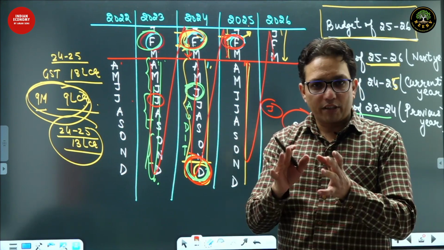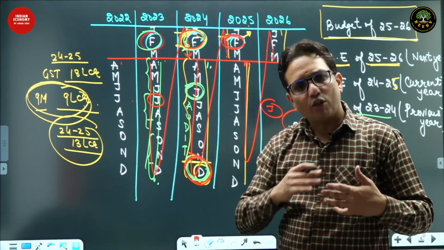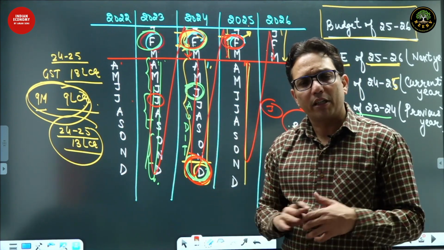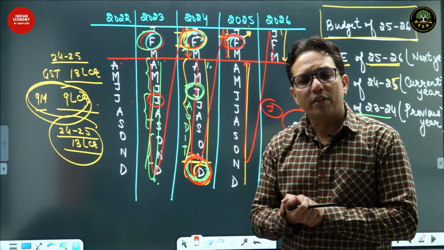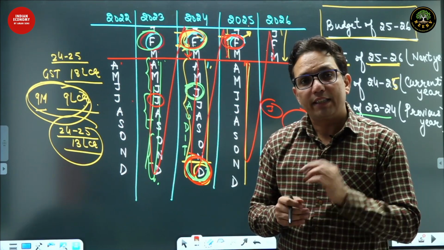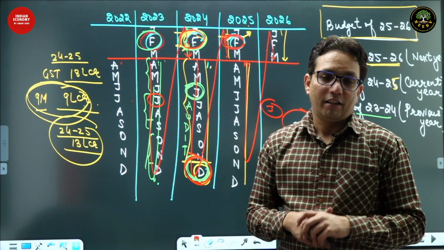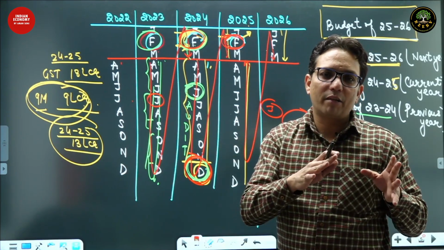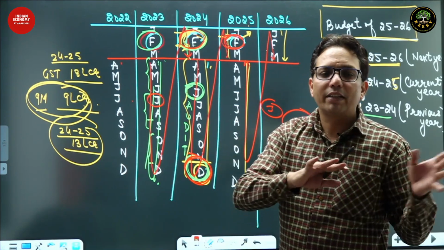Then the board exam happens and he takes all the exams, comes back to me. I ask him, how was it? How much are you going to score now? He says 90%. This time again he hasn't seen the result, but based on his performance, he's giving the estimate 90%.